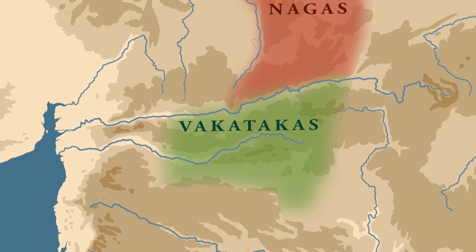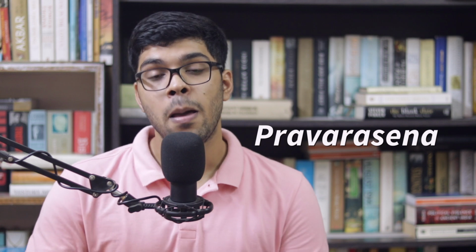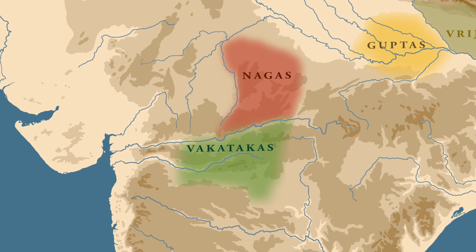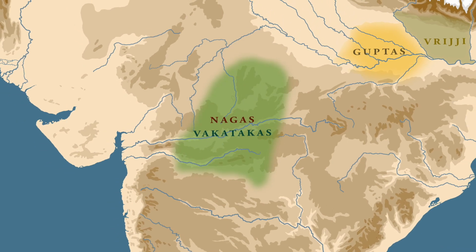And we find that the Vakatakas, particularly the second ruler of the Vakatakas, whose name was Pravarasena, played an important role in the political dynamics of this period. What he did was that he married his son to the daughter of the king of the Nagas, whose name was Bhavanaga. Because of this matrimonial alliance between the Nagas and the Vakatakas, this had a far-reaching impact on the politics of this period. Now the Nagas and the Vakatakas had merged into a single power, and because of this the powers of northern India had to form alliances.